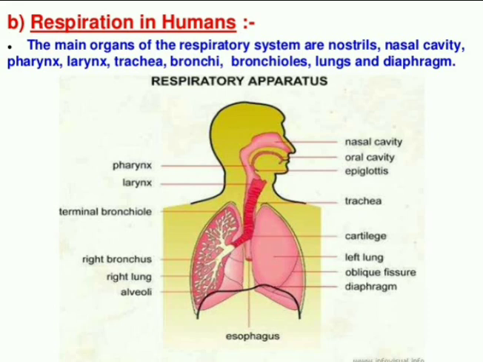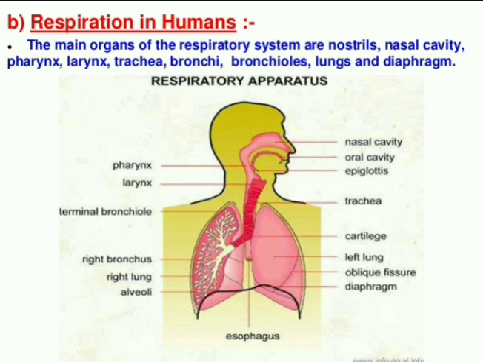So look at the tracheae. From the tracheae there is a main branch that is called what? We call this bronchus, singular, and the plural is bronchi. Then from the main bronchi many small branches arise, like tubes. These branches are called what? Bronchioles. So tracheae, bronchi, then bronchioles.